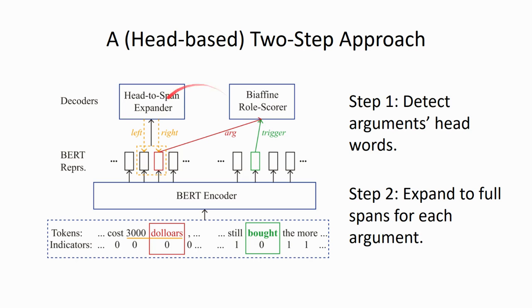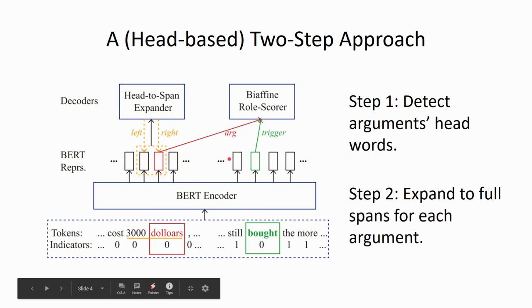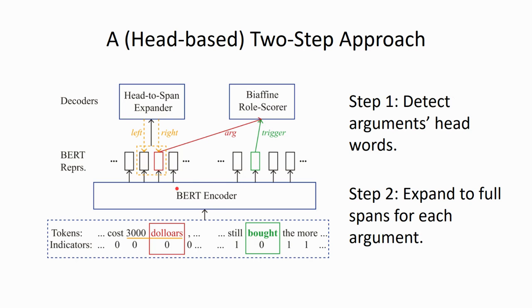So here is the basic architecture of our model. At the base, we have the BERT encoder, which produces the contextualized representations of tokens. In the first step, we have a bi-affine role scorer to select the head words of arguments. And with this, in the second step, we have the head-to-span expander that can expand from the head word to the whole span. It is actually two simple classifiers to select left and right boundaries.